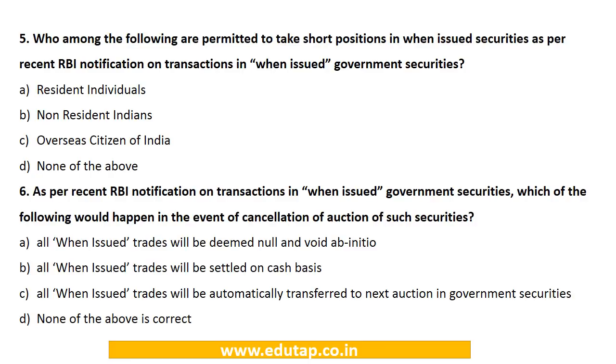Next question. Who among the following are permitted to take short positions in when issued securities as per the recent RBI notification on transactions in when issued government securities? Options are resident individuals, non-resident Indians, overseas citizens of India, or none of the above. So we have seen that all these categories are not allowed to take short positions. They can only take long positions. So here the answer would be option number D, none of the above.